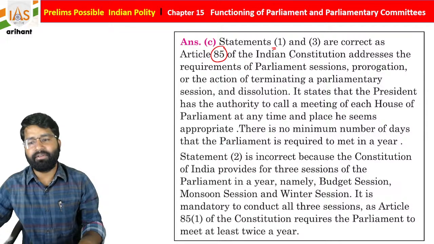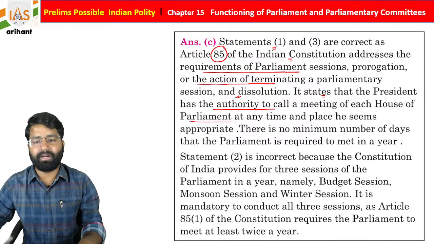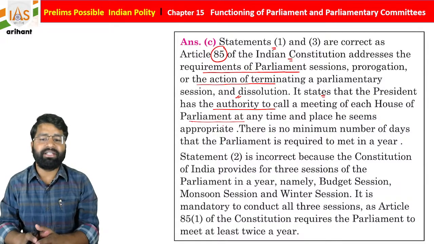Article 85 of the Indian Constitution addresses the requirement of parliament sessions, prorogation (the action of terminating the parliamentary session), and dissolution. It states that the President has the authority to call the meeting of each house of the Parliament at the time and place he deems appropriate.